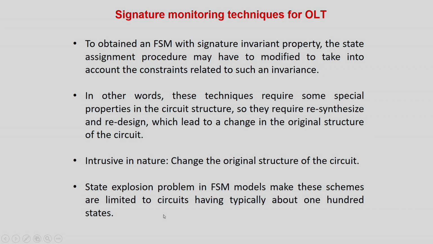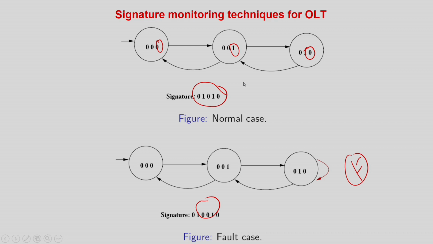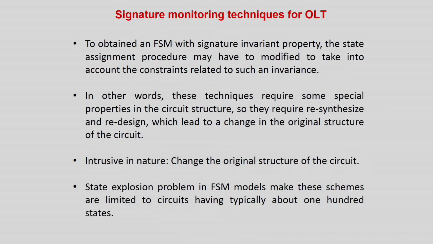To obtain a signature with the signature invariant property, the state assignment procedure has to be modified to take into account constraints related to such an invariance. There is a lot of theory in the picture. If we say that alternating zeros and ones is my signature, and that should be the invariant one, there are a lot of techniques like state bit encoding, state bit modification, and several other ways which will require changing or redesigning the circuit structure so that such invariance is achieved.